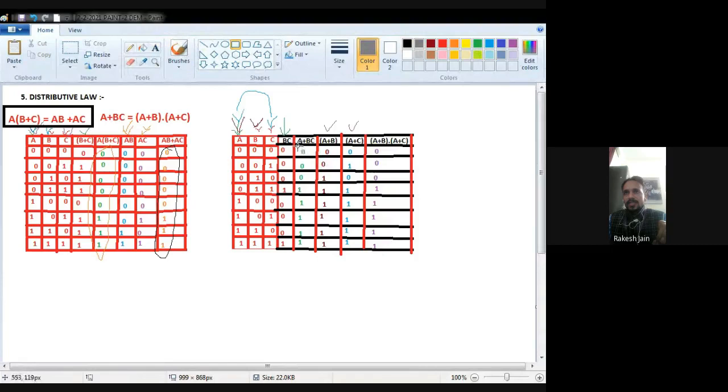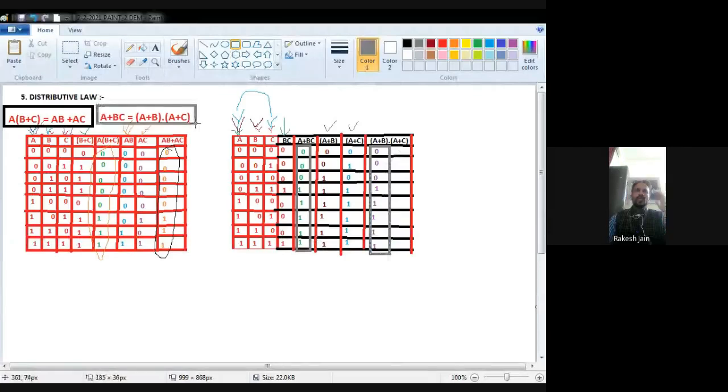Now I find out the complete LHS, that is A plus BC. Where is BC? From this green color, BC is this one. And where is A? A is this one. Now I have to perform A plus BC.